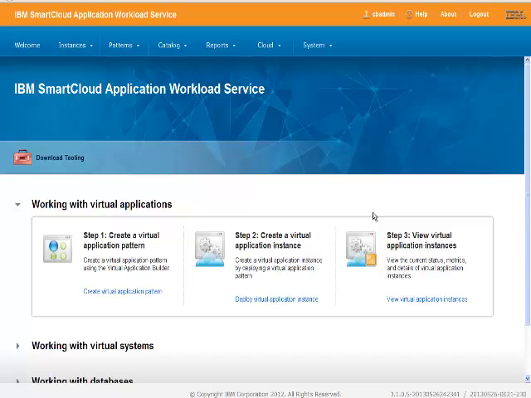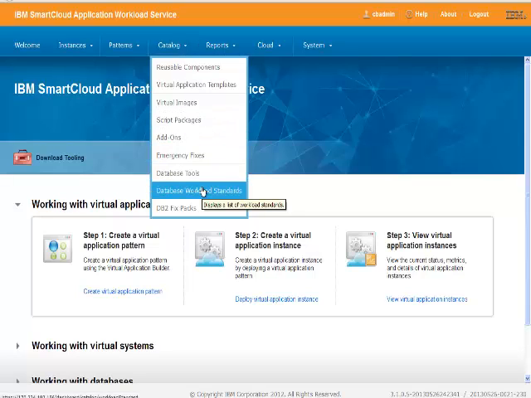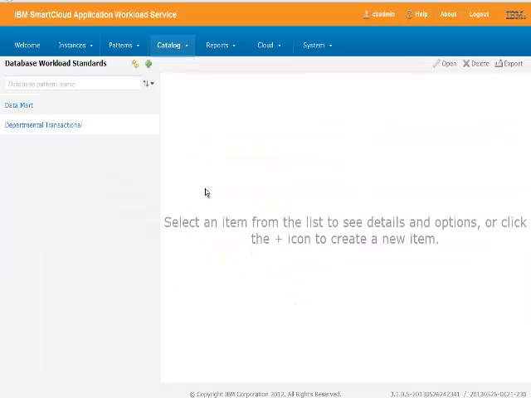In this short video, I will explain how to install the database workload standards for Worklight, for the Worklight pattern type. So, to install this database workload standard, I go from the catalog to the database workload standards and I see the currently available workload standards, so I will add a new one.